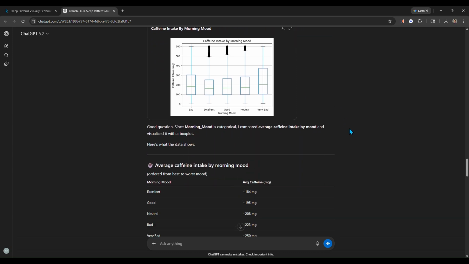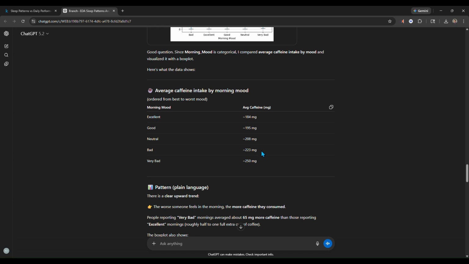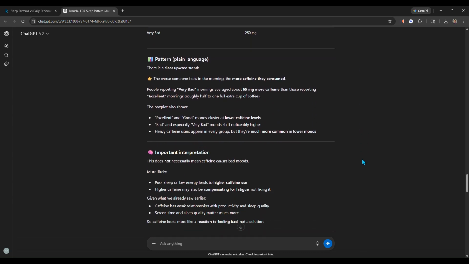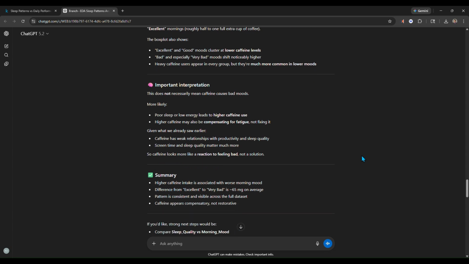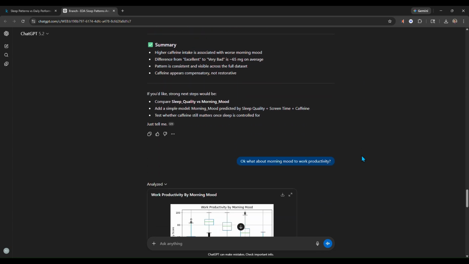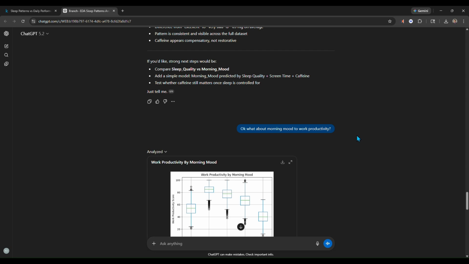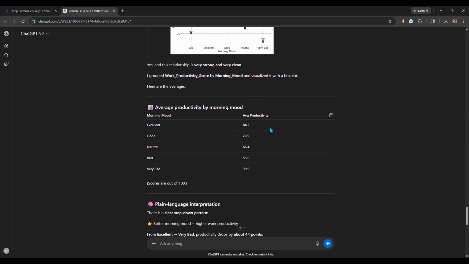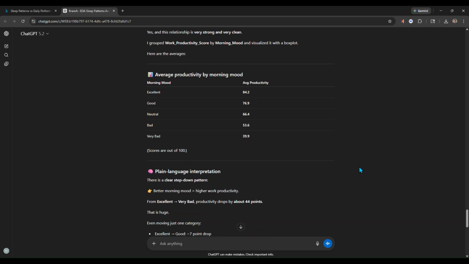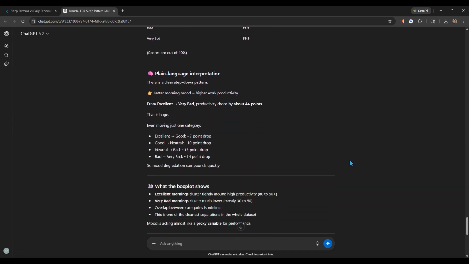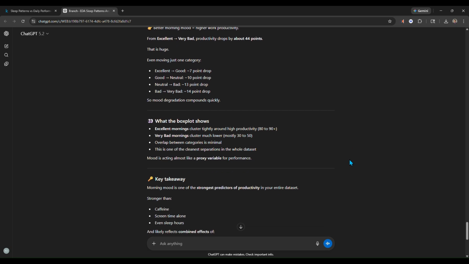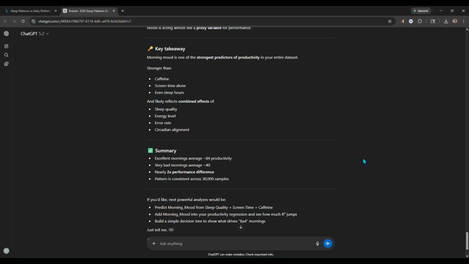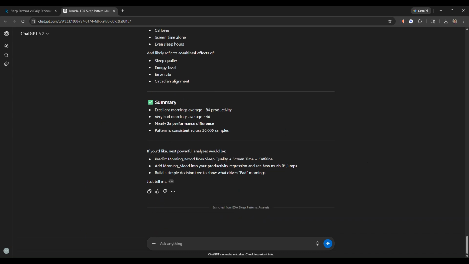After that initial exploration, I moved into VS Code to build the regression model. I imported the necessary libraries, loaded the data set, and ran a quick round of EDA to confirm data types, summary statistics, and that there were no missing values. I selected work productivity score as the target and started with several predictors, including sleep quality, energy level, sleep hours, error rate, and screen time before bed.